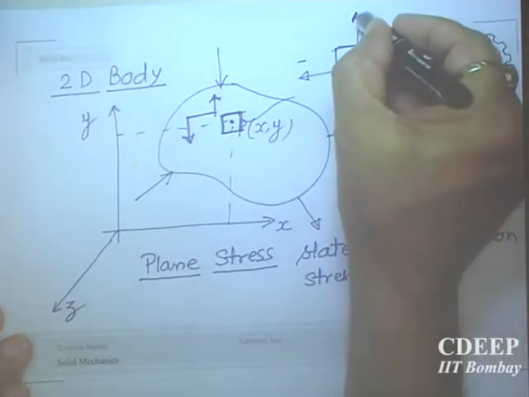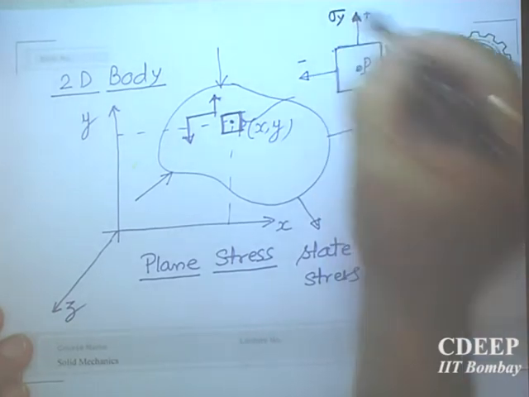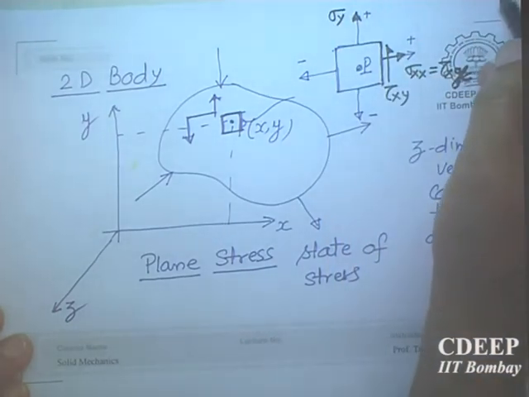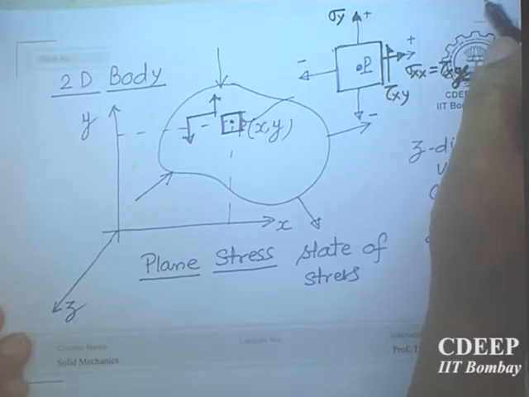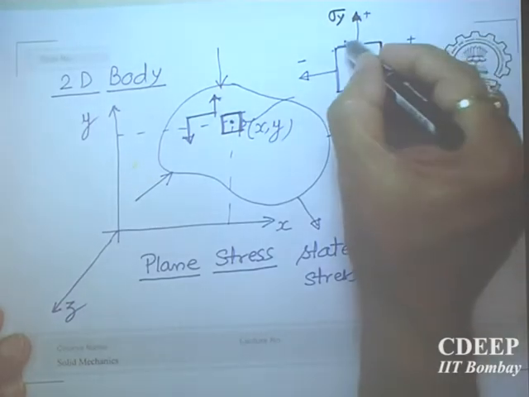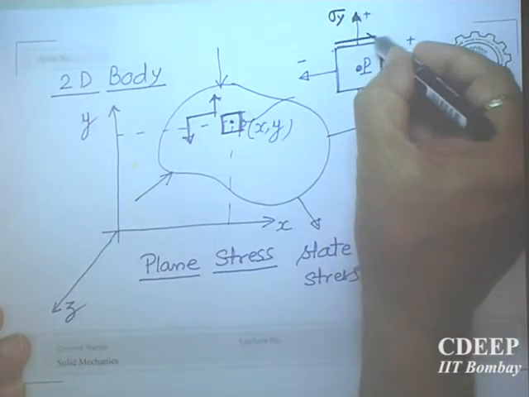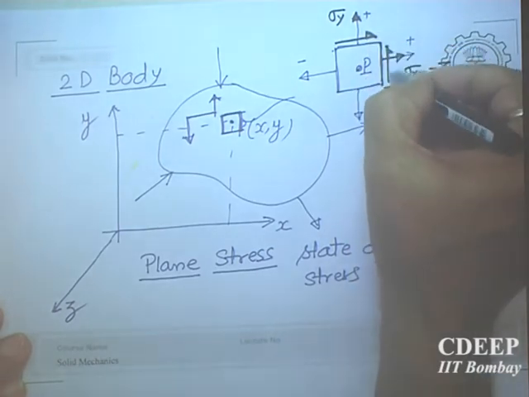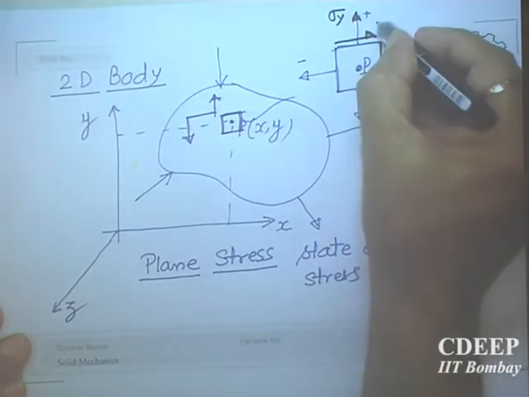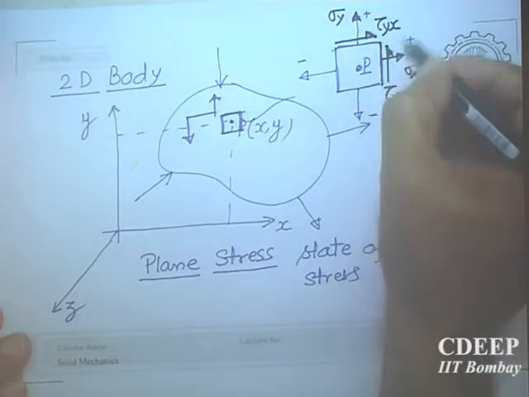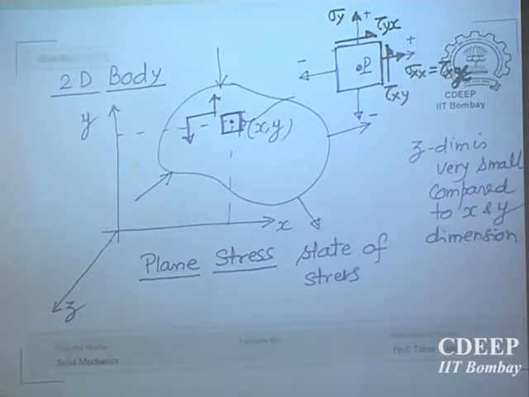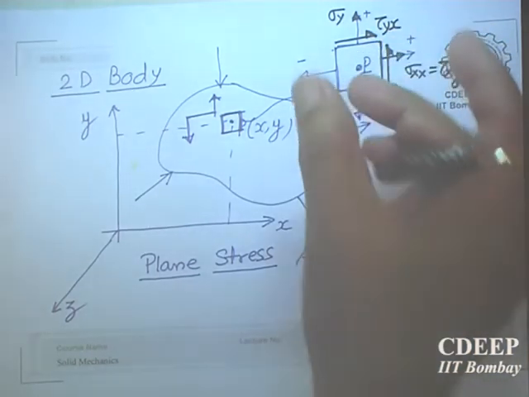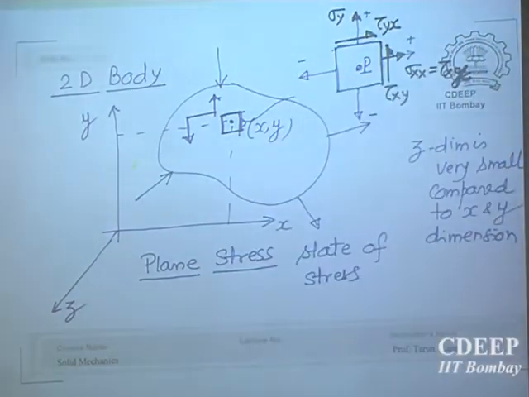On the positive y plane the normal stress will be sigma y and the positive shear stress will be in the positive y direction, like this. You can clearly see that this shear stress tau xy and this tau yx are pointing towards the same edge. This edge is the edge of the three-dimensional cube, because the z dimension is not important now, so we are drawing only the xy plane.